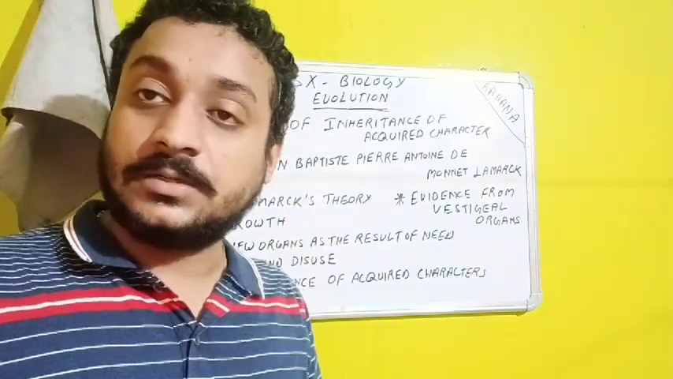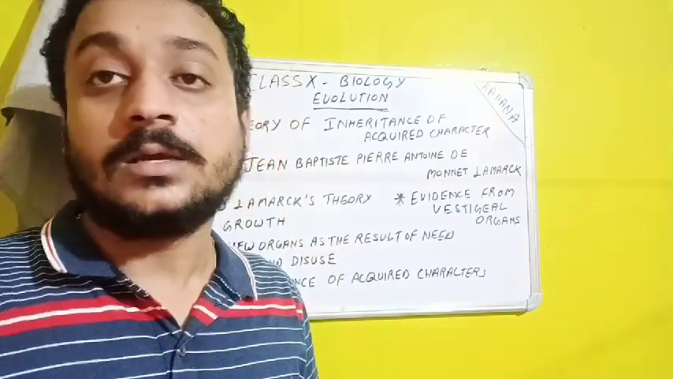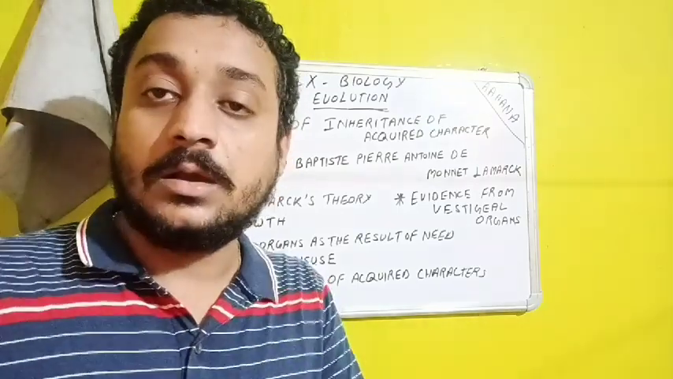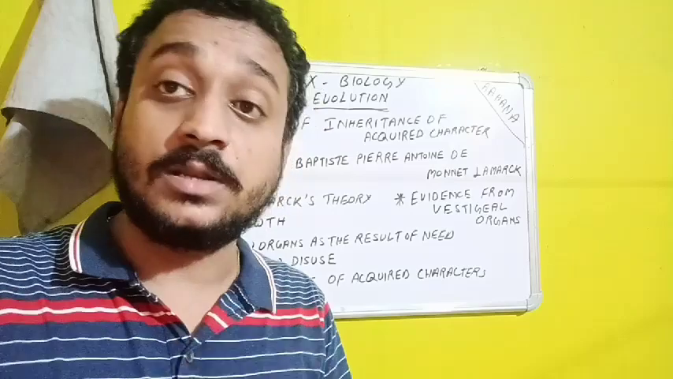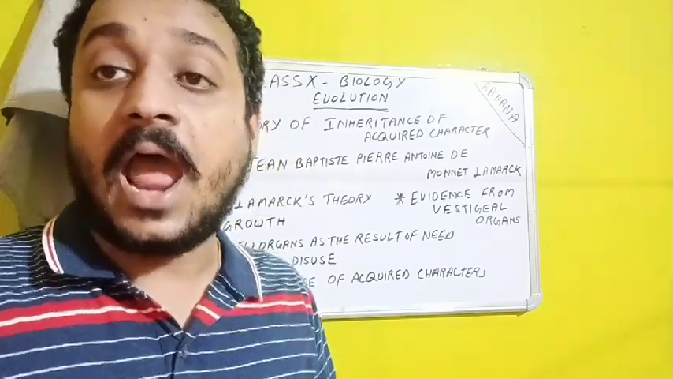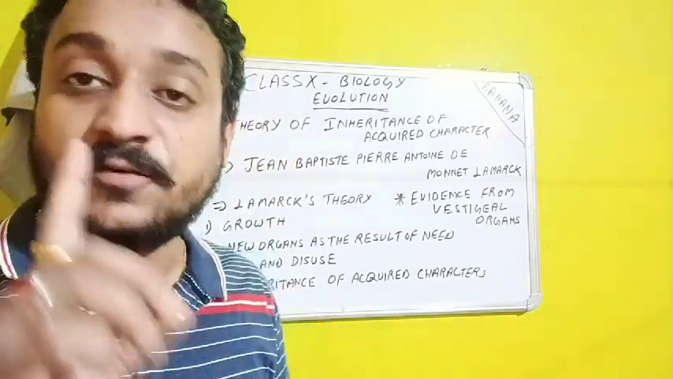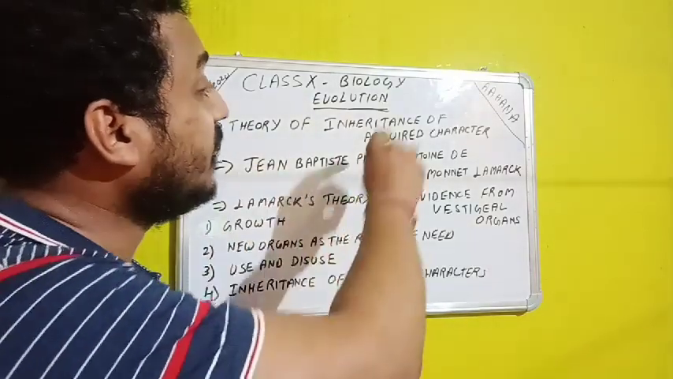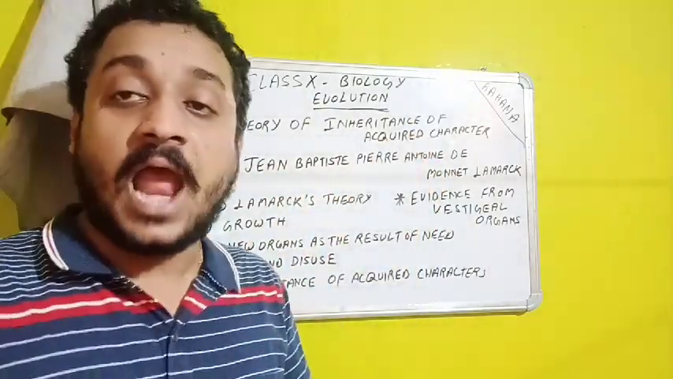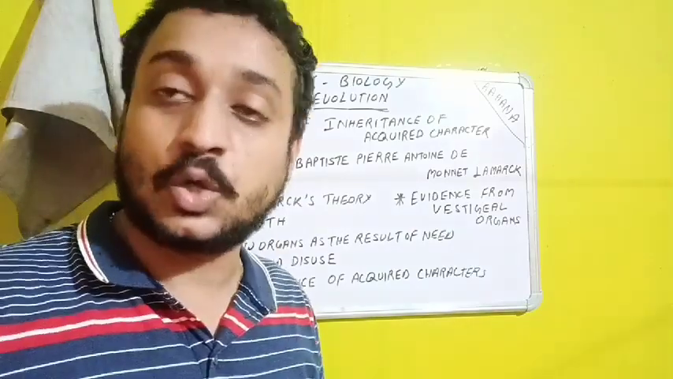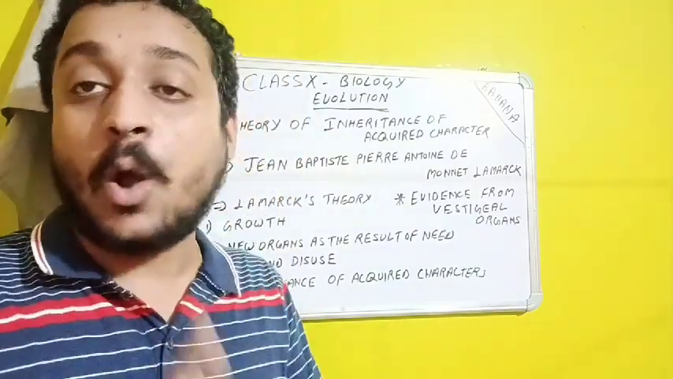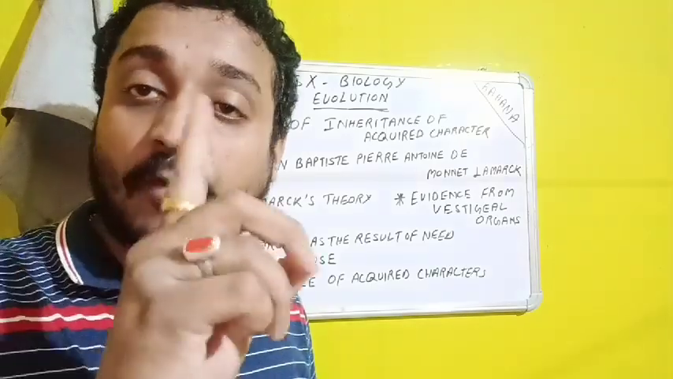Lamarck was a scientist, both a botanist as well as a zoologist, and he coined the term theory of inheritance of acquired characters, which has provided very solid evidence of evolution. Not only evidence, but it has found its application in the theory of evolution.